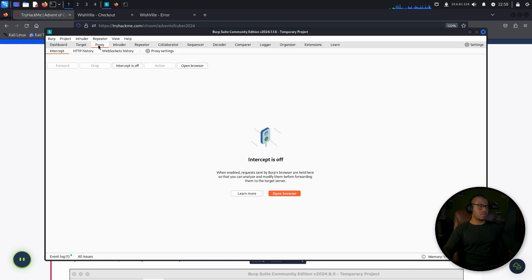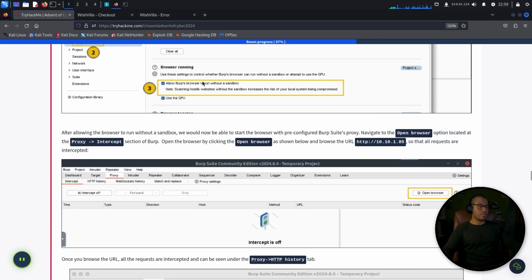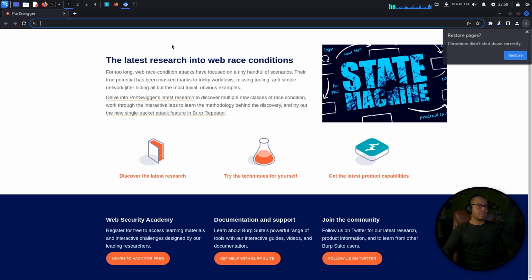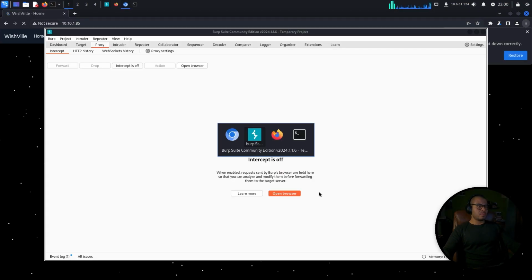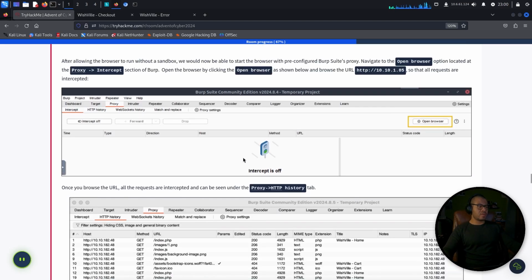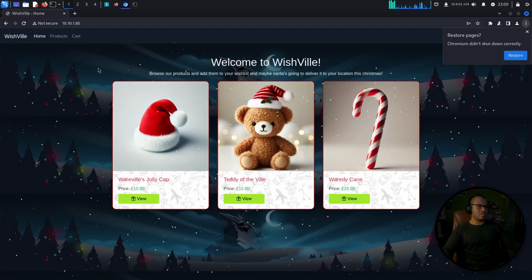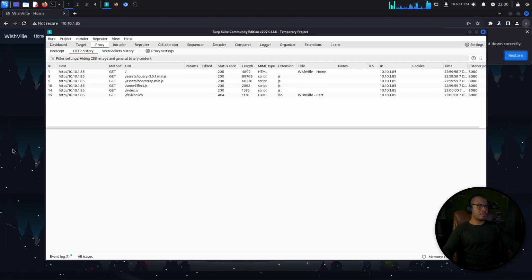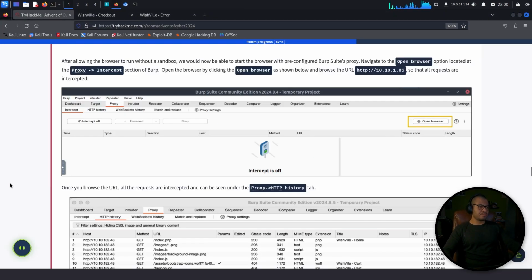Then let's open the browser option. Show me, don't browse to the URL to the particular IP, right? Open browser. If we go to the IP, we get this. Okay, so all requests are intercepted. Once you browse the URL, the requests are intercepted and can be seen under the proxy HTTP history. We can see everything in there. Okay.